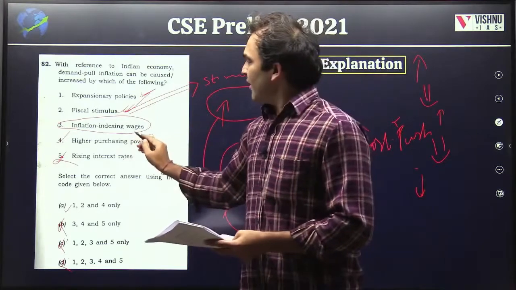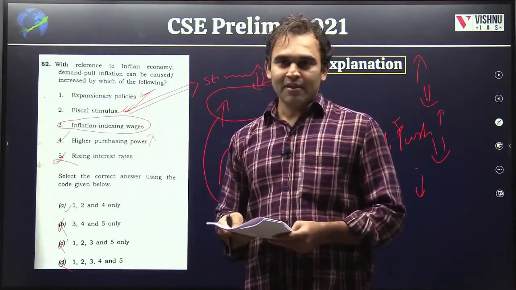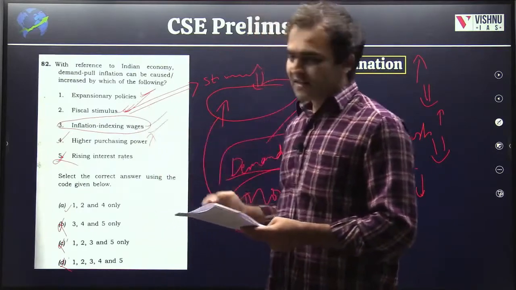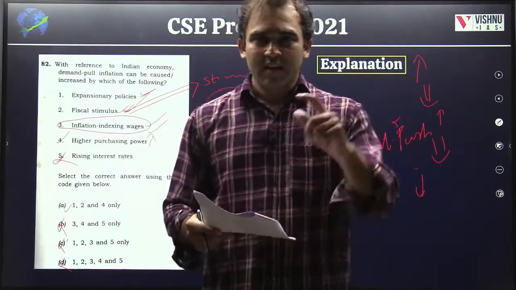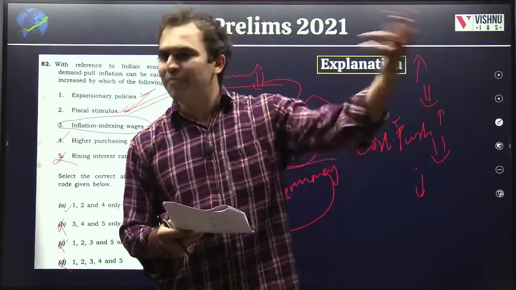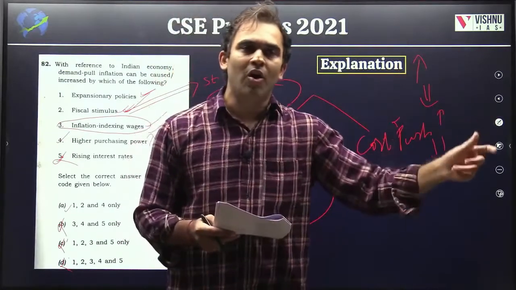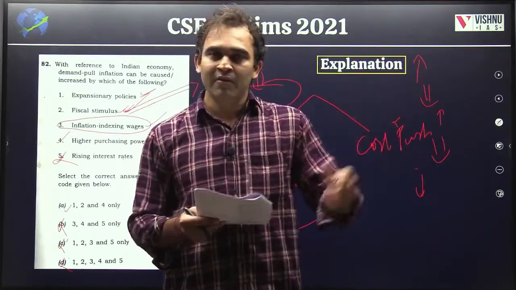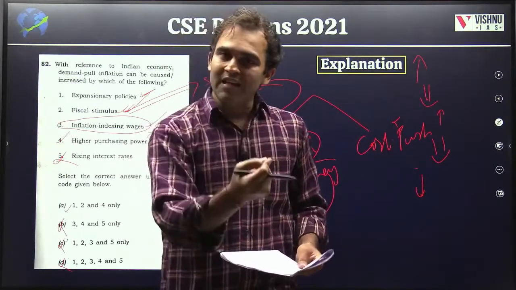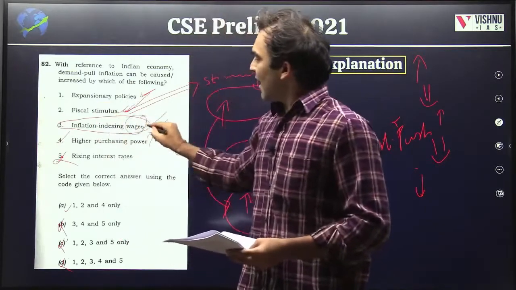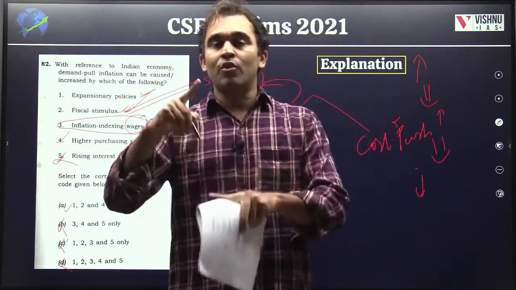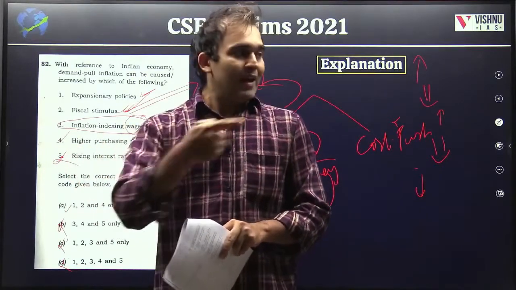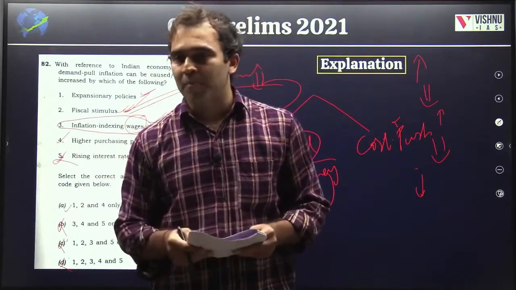Even if you don't know what inflation indexing wages are, if you know the rest of the options, based on exclusion you can answer, but we also need to know what this is, right? What is inflation indexing? If you are inflation indexing something, it can be a wage, it can be a bond, it can be some investment instrument. Inflation indexing means the returns or the price, or in this case the wages, the salaries of people, will be auto-adjusted according to the inflation of the economy, according to the official inflation numbers that the government will come up with.